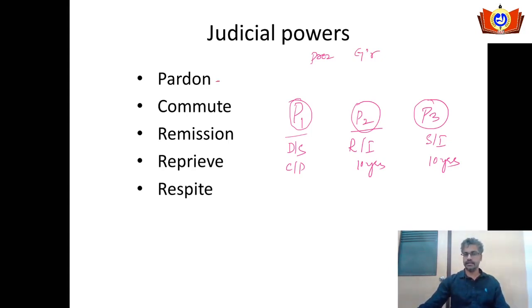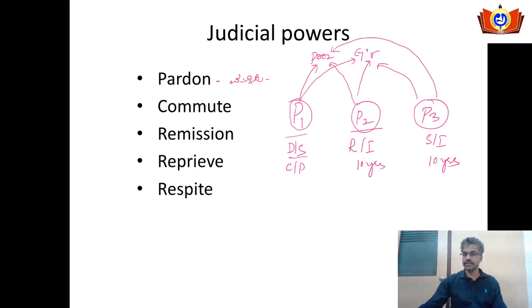Pardoning in Kannada is mannisu. In simple English, it means to set you completely free, to absolutely pardon you. That is what pardon means. If a person has been awarded a death sentence, he approaches the president, and he has the option to approach the governor also. A person with rigorous imprisonment has the option to approach the president, and he has the option to approach the governor. P3 can approach the president and the governor.